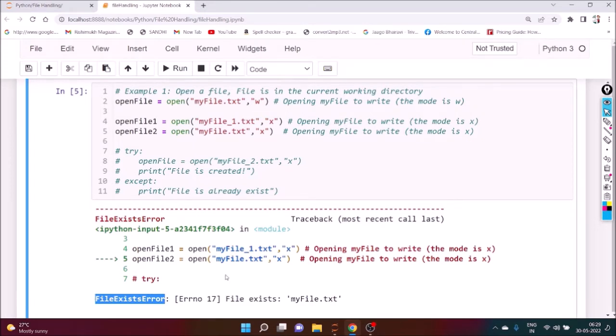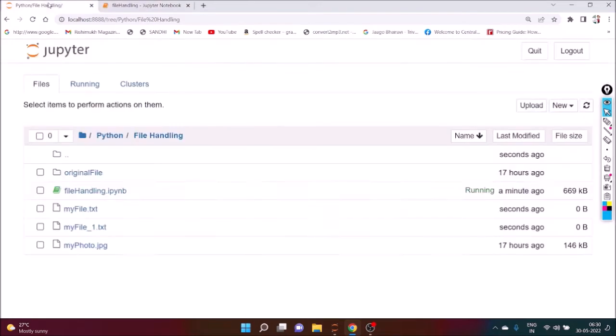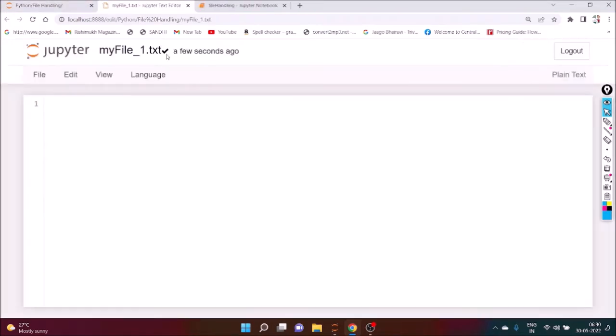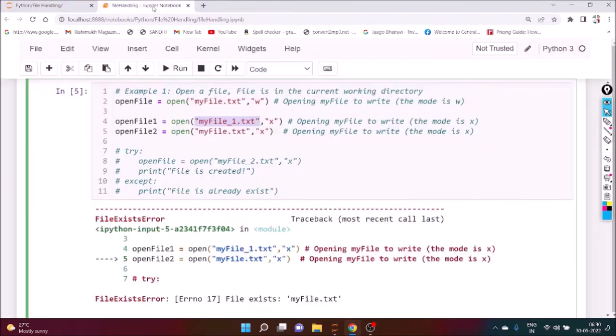It will raise one exception, this file exists error. You can see my file underscore dot txt file is already there. So it is okay for my file underscore 1 txt, since that file is not there in the folder, but that other file was already there, so it is not possible to recreate. We cannot create a file with the same name if the mode is x.